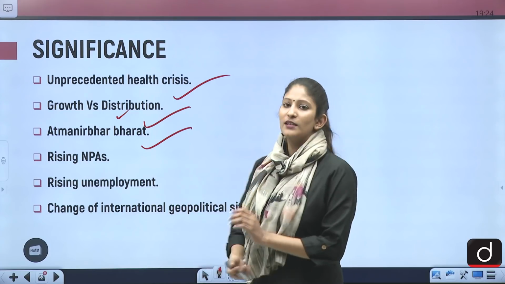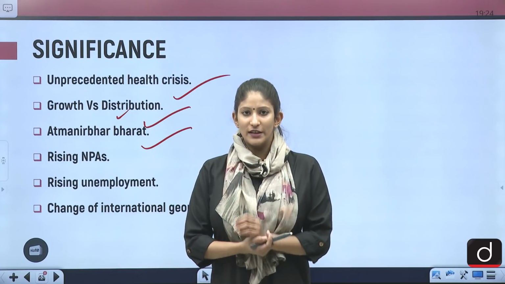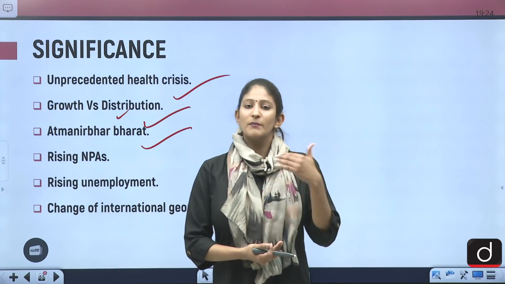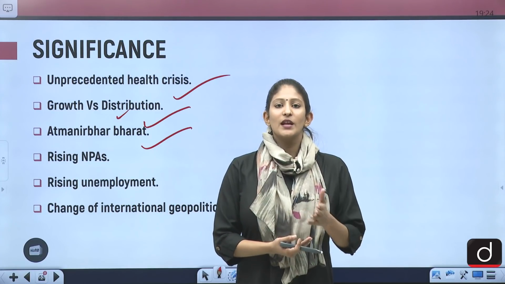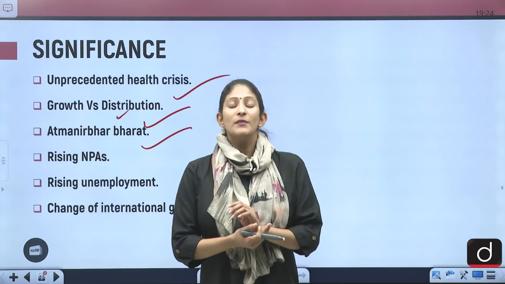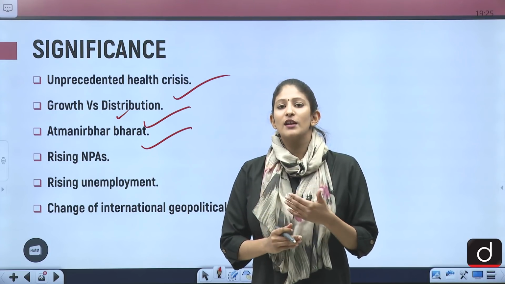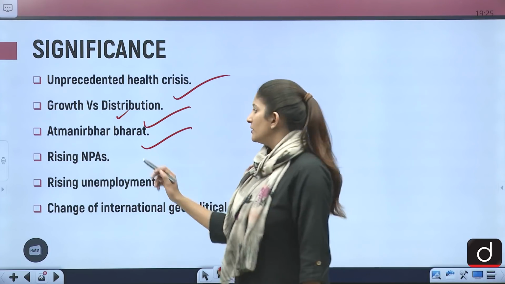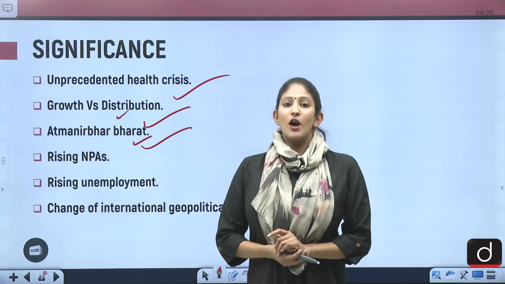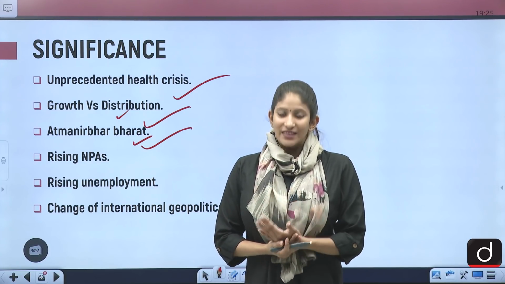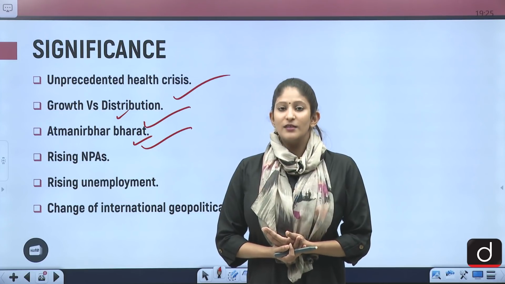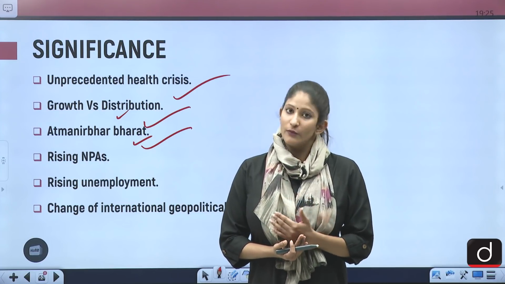Atmanirbhar Bharat. Now, India had already, in the midst of the pandemic, in the months of May, June and July, made certain mini budgets, according to the finance minister. They had already announced certain mini budgets. Atmanirbhar Bharat was one of them. Now, if we talk about strengthening of Atmanirbhar Bharat, this budget will go a long way.